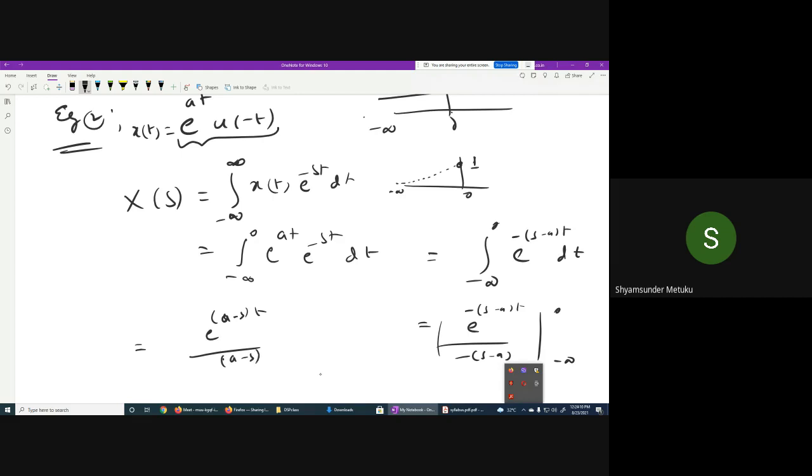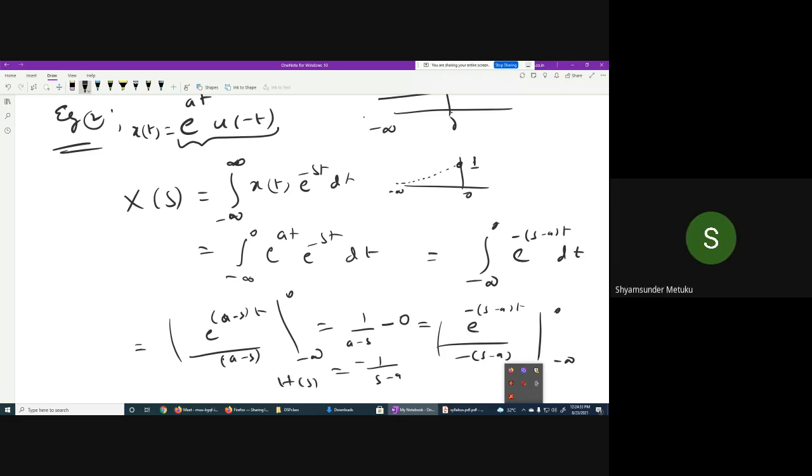Is it okay? Is it clear? Yes, sir. So e power 0 gives 1 by a minus s, minus e power minus infinity, which is 0. So finally it becomes minus of s minus a. Correct or not? Yes, sir. So this is okay, H of s you have calculated.